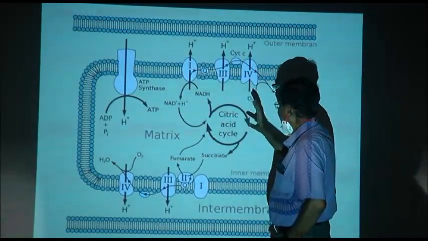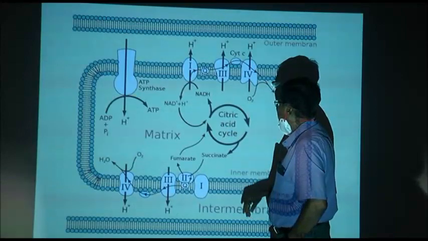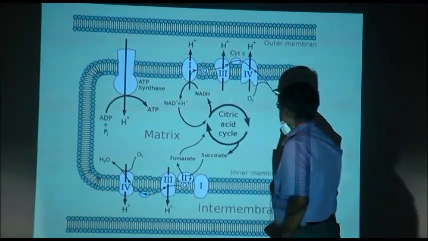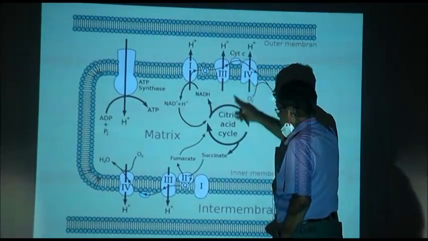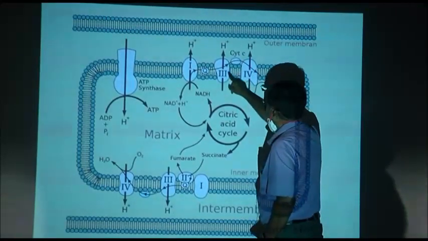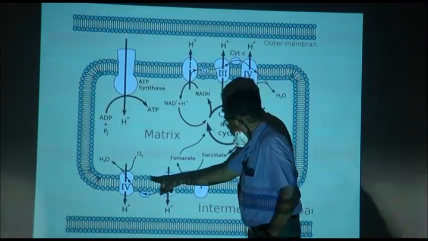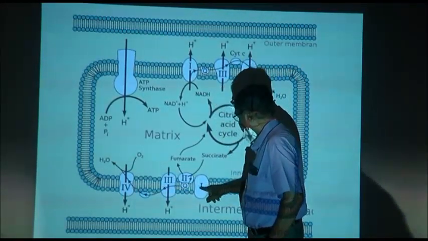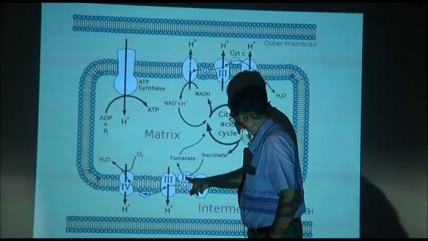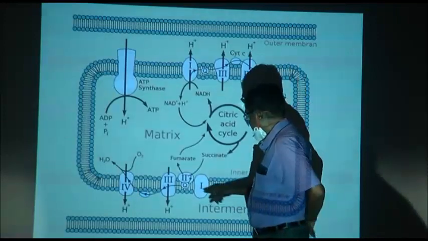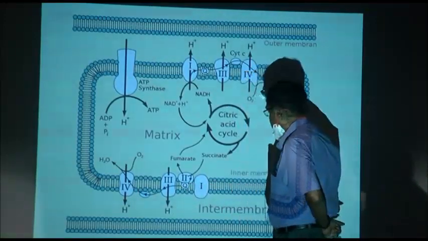Now, there are complexes, complex 1, 3, 4. Here is 2. 1, 2, 3, 4. Complex 1, 2, 3, 4. And there is a Q which is called quencher.